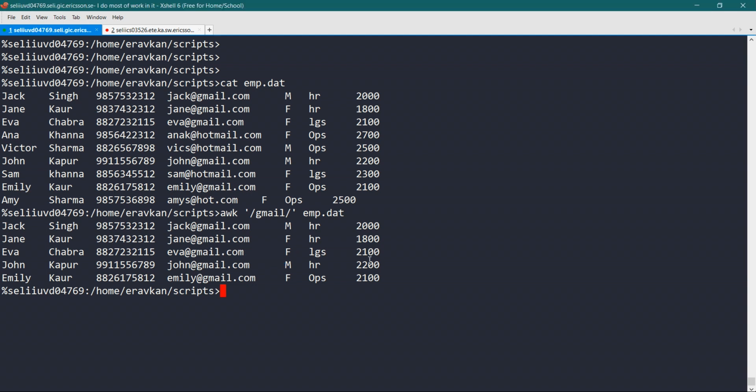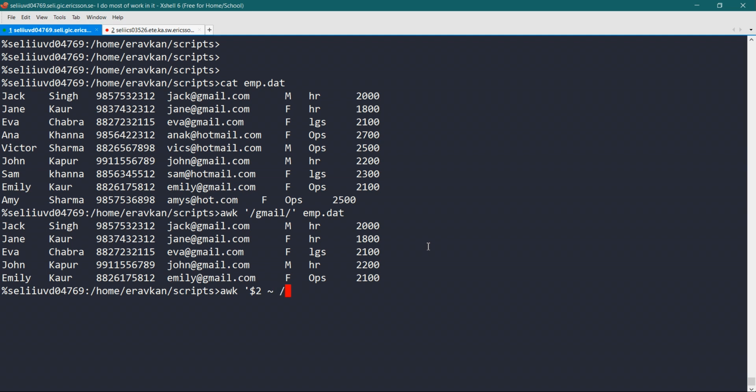In awk, when you match a regular expression, you use this operator. Let me give you an example. Suppose I want to match in the second field, this is the symbol you use.